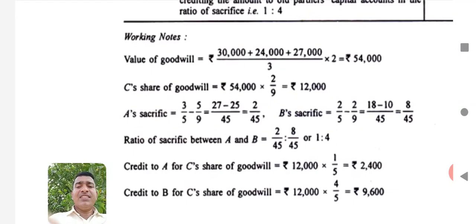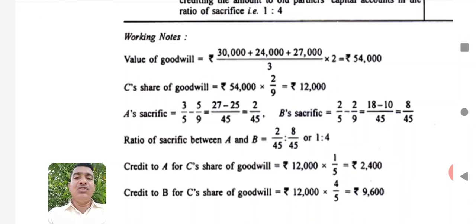Now let us try to find out the sacrifice ratio. First of all, you have to ascertain the value of goodwill of the new partner. For that purpose, first you have to take the average profit multiplied by number of times as specified in the problem. Then you will get the total goodwill. Total goodwill here is 54,000. Out of 54,000, new partner share is only 12,000, because when you are multiplying 54,000 by his share, it will be 12,000. Now after calculating that, you should go for calculating sacrifice ratio.